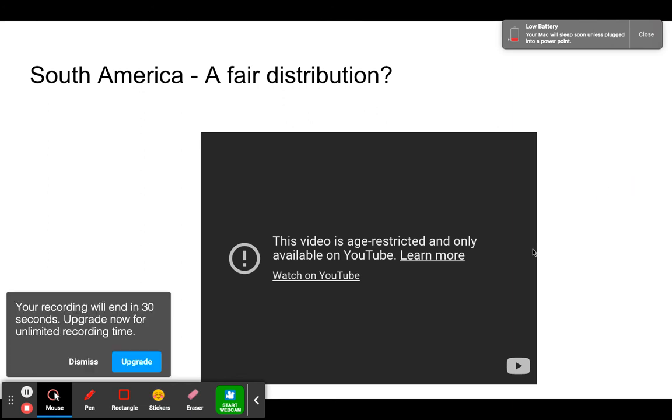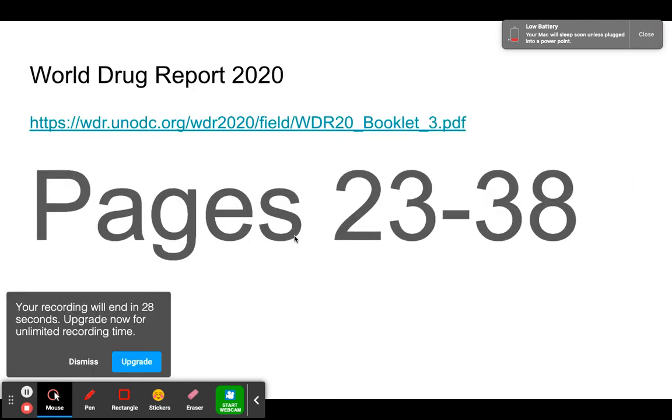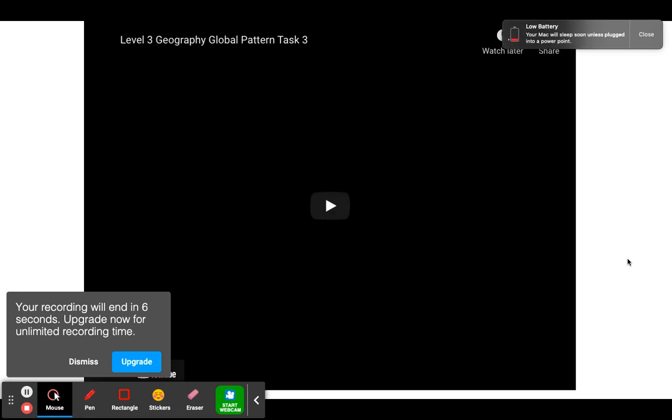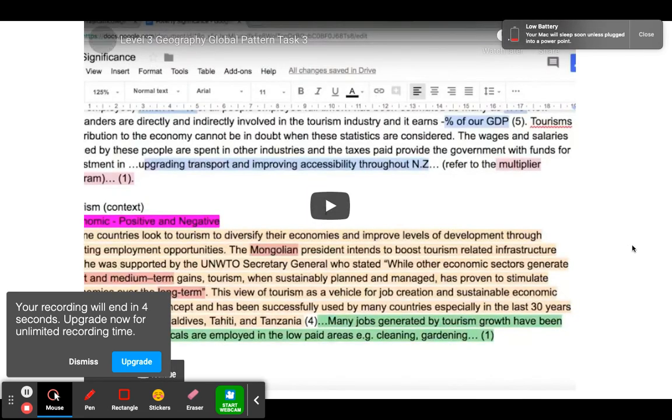And that is about us, except for on the World Drugs Report on pages 23 to 28 of 2020, there is some information about the impact of drugs around the world, okay? There's the cycle, the vicious cycle. When you're looking at these things here, these are ideas that show how your words can link into patterns and what's happening around the world. Next one is, there is an explanation of me explaining how you get